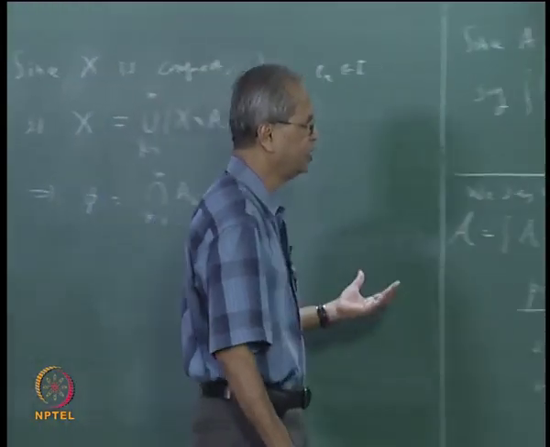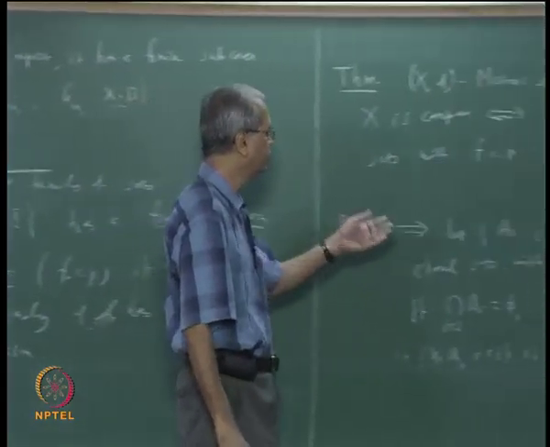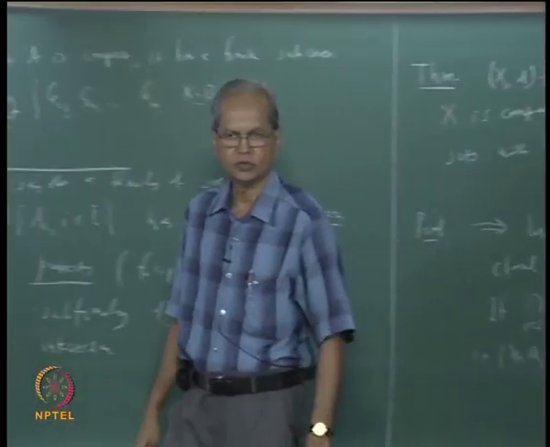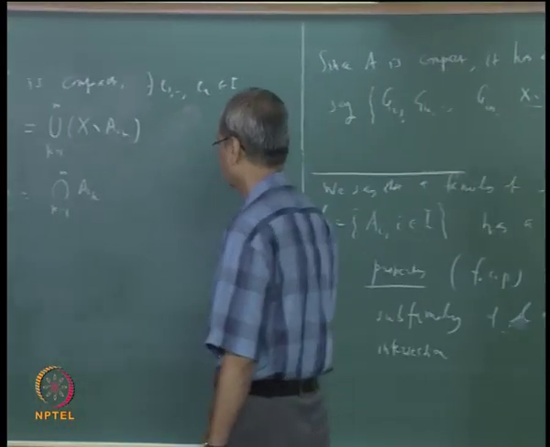So what this shows is that if X is compact, then every family of closed sets with the finite intersection property must have non-empty intersection.